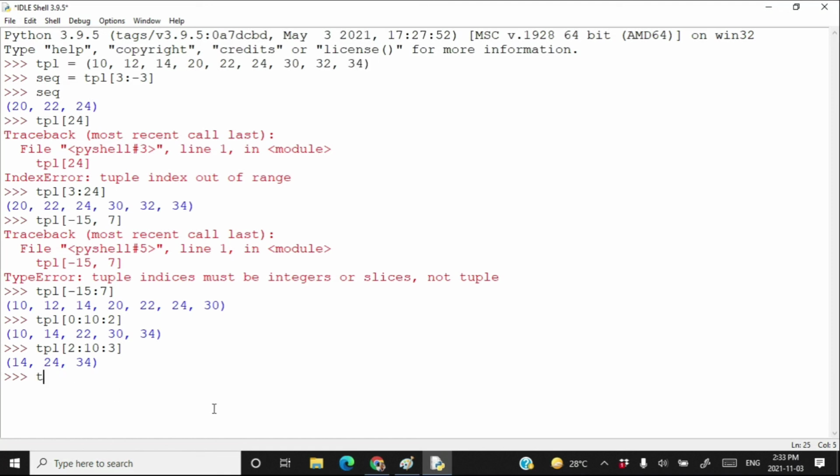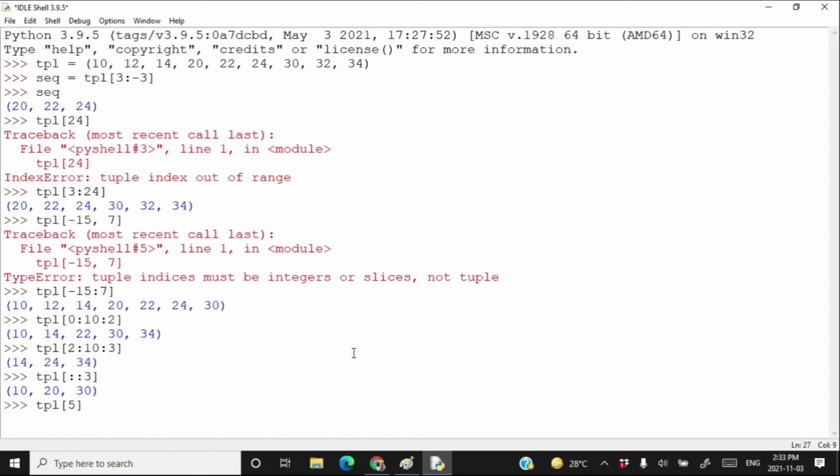Then you write TPL and you have 2 colons. Step count is 3. You have to start from beginning, take 10, then take 20, then take 30 and of course you are done here. There is nothing after 34. Okay, so you cannot take more. Press enter and this is your tuple 10, 20 and 30. That's it.